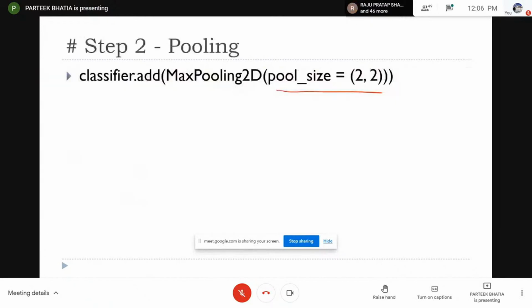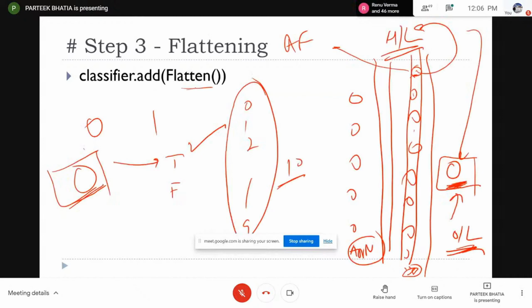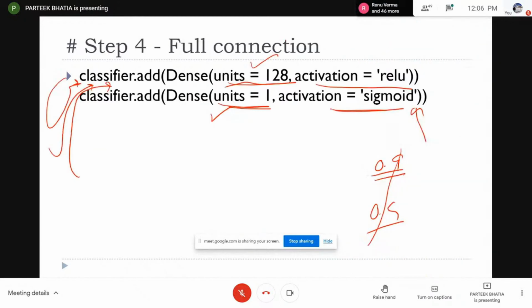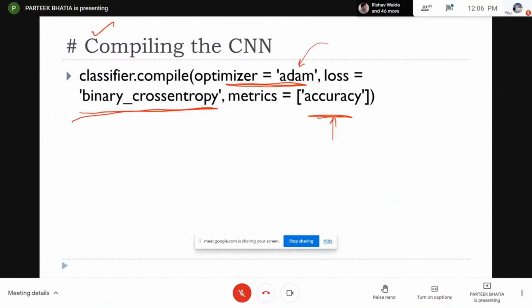Then we apply max pooling with size 2 by 2. Then we ask it to flatten the values. Then we add one hidden layer and one output layer. And then we ask the system to compile it using the optimizer Adam, and the system will optimize it and produce the desired results.